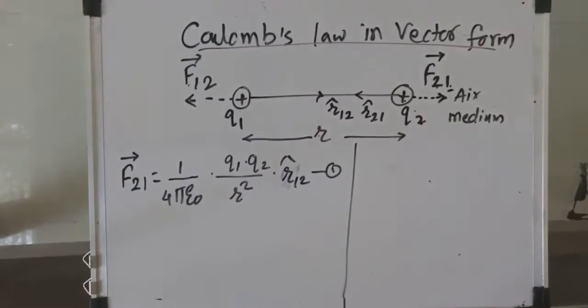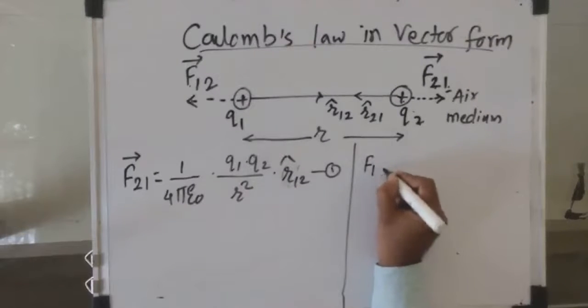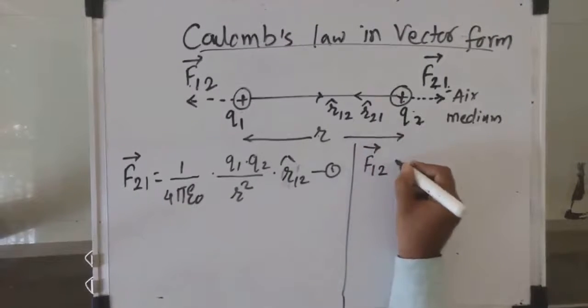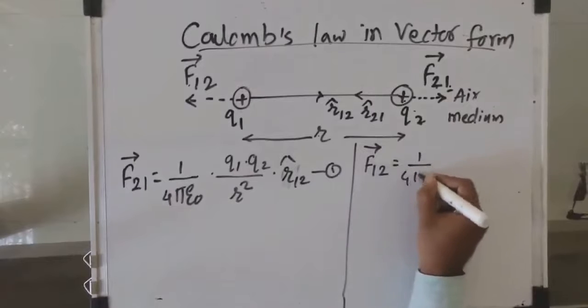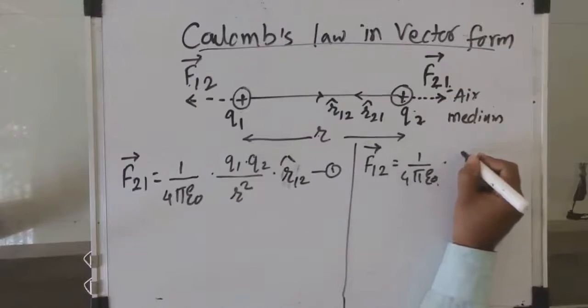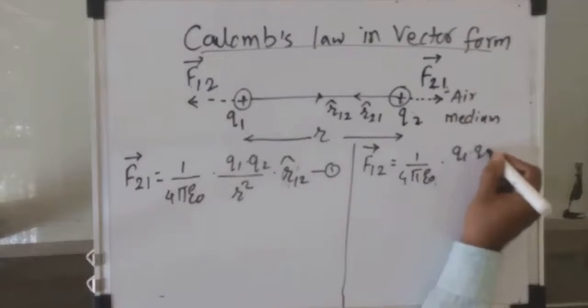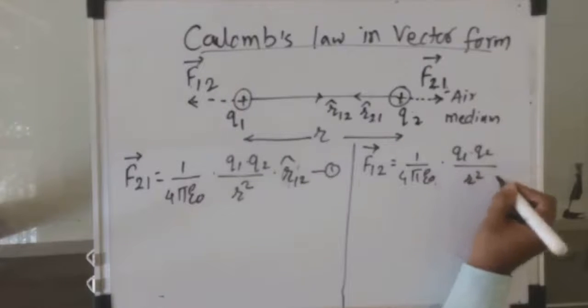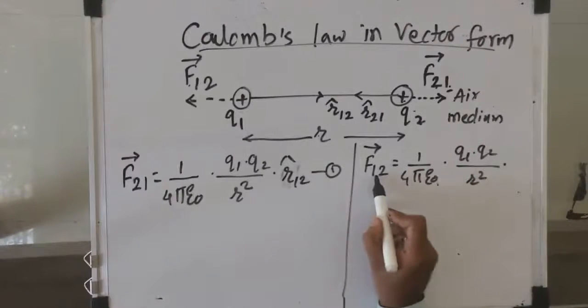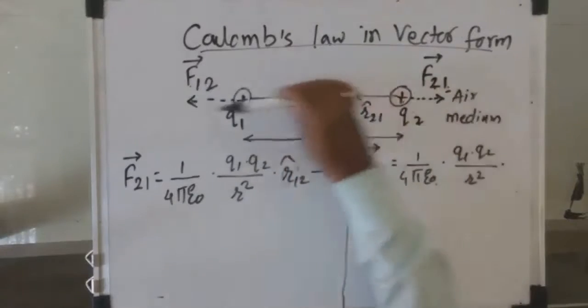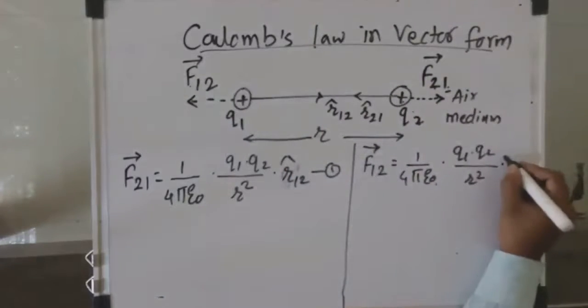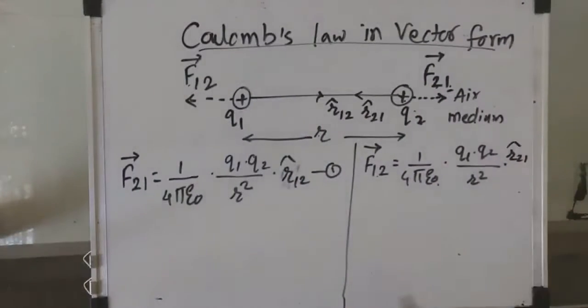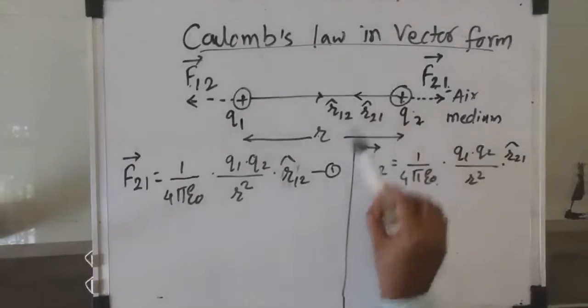Similarly, force acting on first due to second charge is equal to 1 upon 4 pi epsilon naught multiplied by product of two charges q1 into q2 upon square of the distance between them multiplied by the unit vector along this direction, which is r21 cap. Now see, most of the students get confused about how to set this direction.